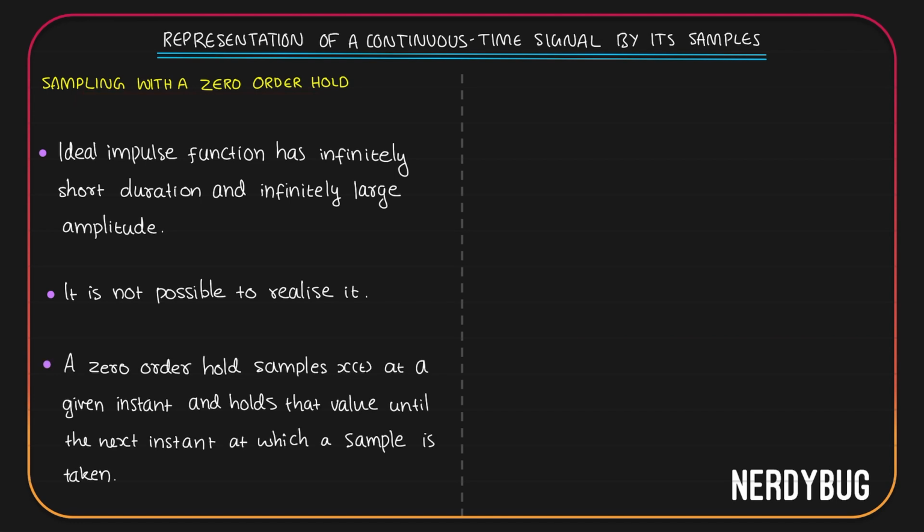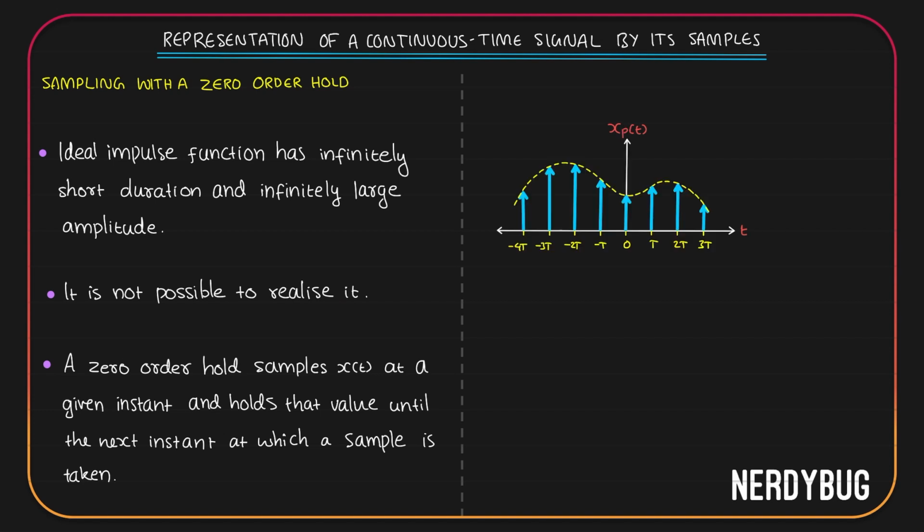What it does is very simple. It samples our continuous time signal x(t) at a given instant and then holds that value until the next instant at which the sample is taken again. For example, let us take a signal x(t). If you take impulse train sampling, the sampled signal will look like this. You will get impulses at every multiple of T, and the magnitudes of the impulses are going to be the magnitude of x(t) at that particular instant.